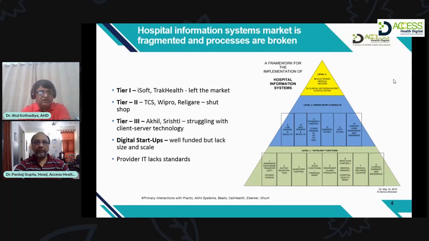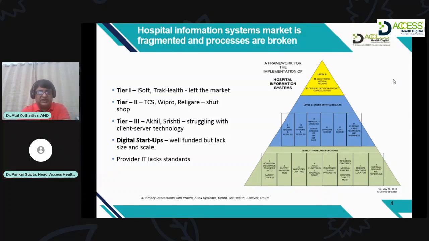Now, if you consider TCS or Wipro or Religare, they have already shut down their HIS division itself. So tier 3, for example, Akhil or Srishti, they are still there. And of course, Manorama-like solutions are there. But what is important at this point of time is basically digital startups. They are really going to play a very important role in this segment, because they are bringing a lot of innovative solutions in the market.